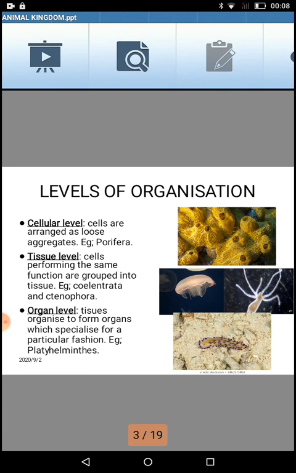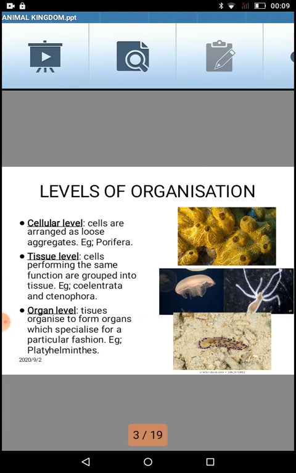Some can be amoebocytes, some of them pinacocytes, some of them choanocytes. Now all these cells have different functions and they are not interdependent on each other. You can see the photograph also here. They are the organisms where cells are present together but they are not dependent on each other. Such kind of organization is called the cellular level of organization.